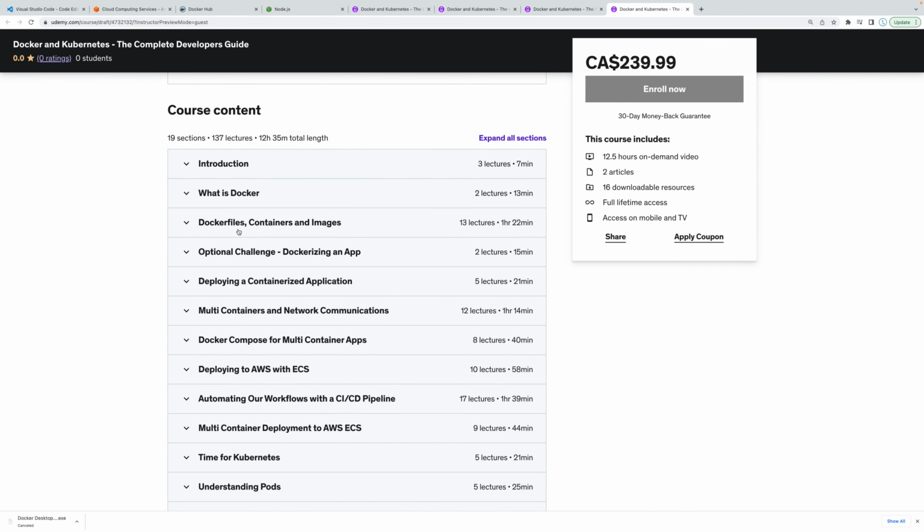So let's actually go ahead and start talking about some of the requirements that you need for this course. Now, luckily, there isn't a lot, especially not knowledge-based requirements. You need absolutely no Docker or Kubernetes experience whatsoever. However, it is nice if you have just the basics of a programming language, because at the end of the day, we're going to be utilizing some sort of code to containerize our applications with Docker and Kubernetes. So just the basics.